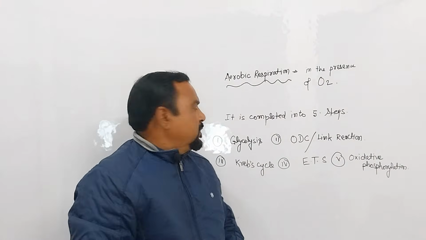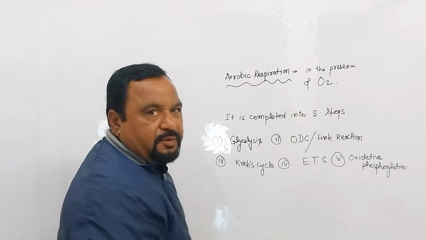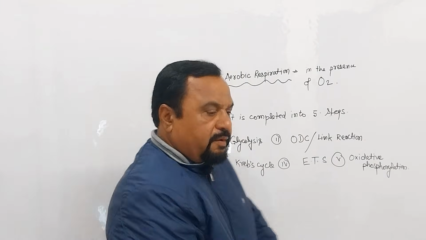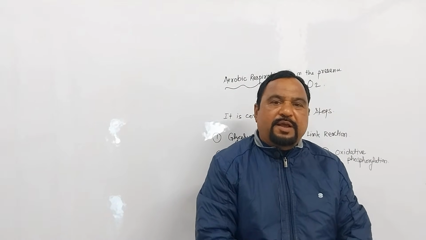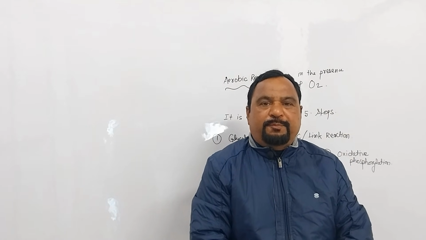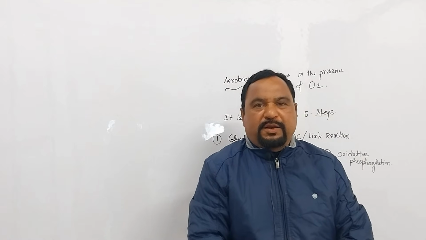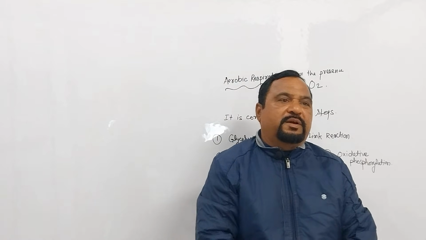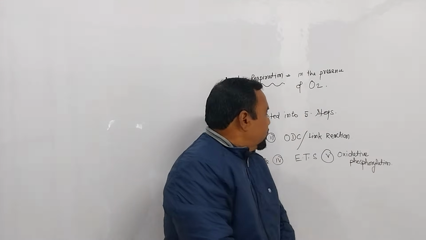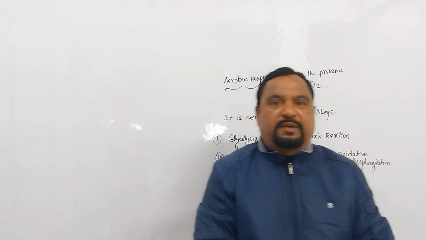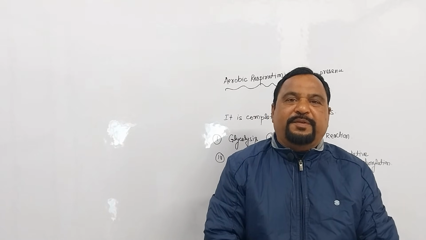But first I will start glycolysis. First you understand what is glycolysis. Glycolysis means stepwise degradation of glucose molecule into pyruvic acid. Clear? And this glycolysis is a 10-step process. It is not a single step process.